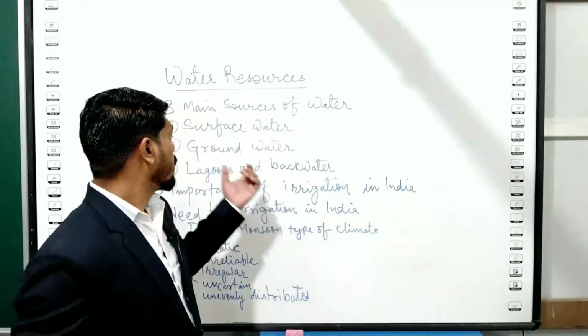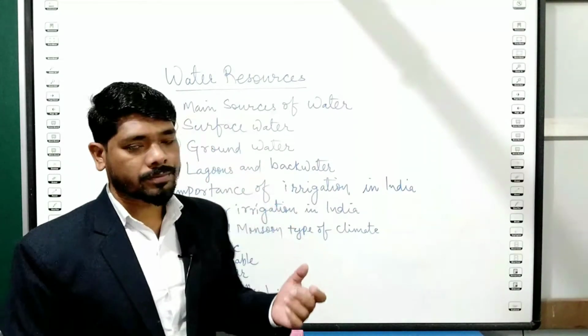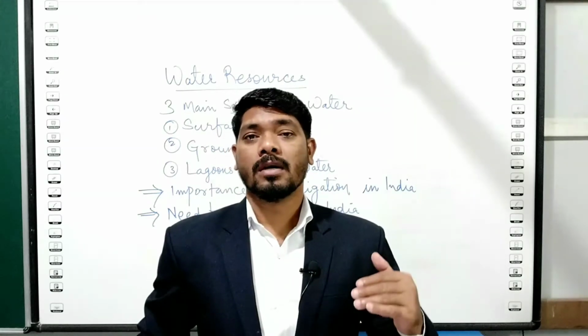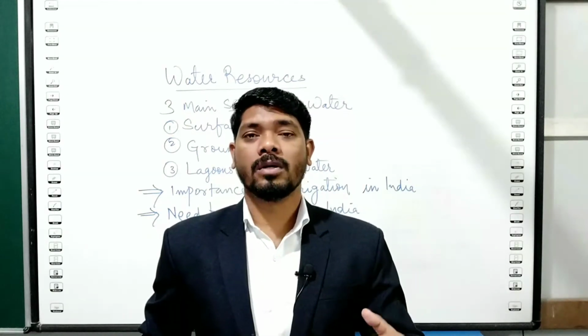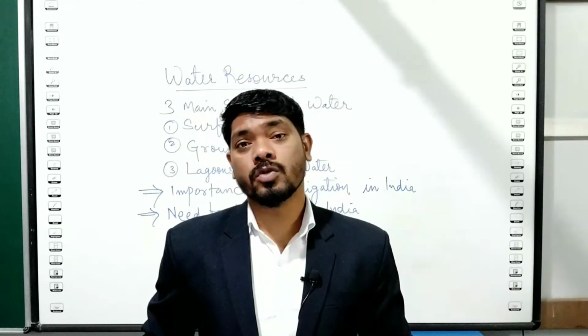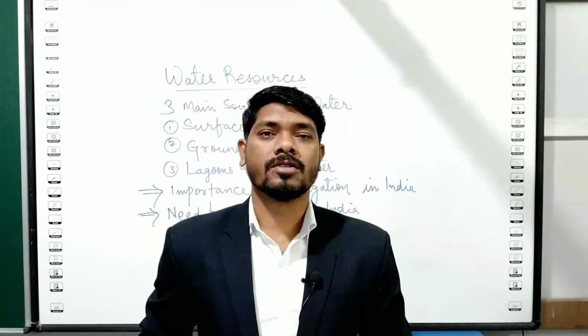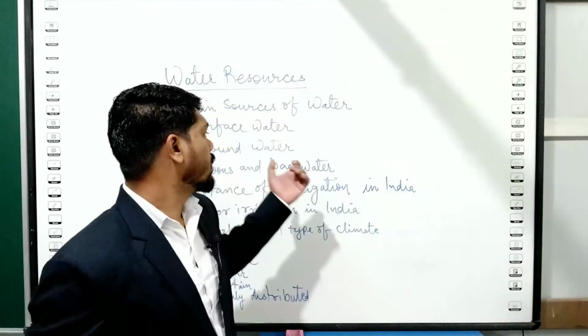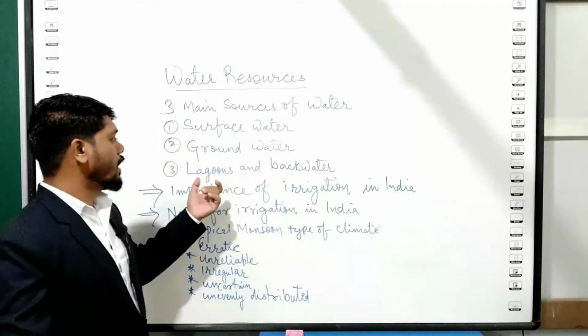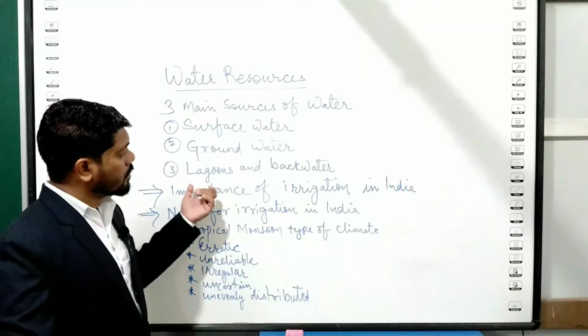Then groundwater. Groundwater means the water that is stored in aquifers under the ground, and that is used during the dry season.